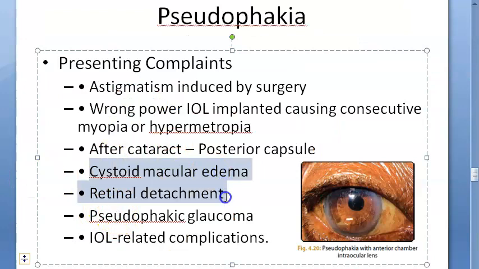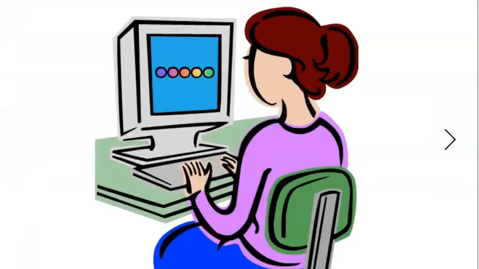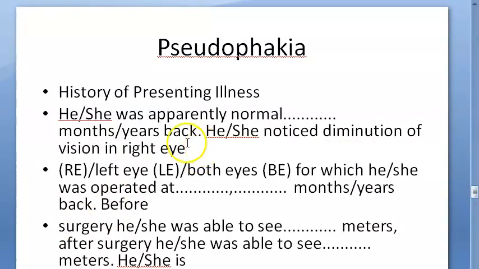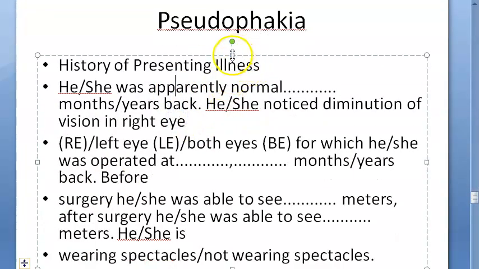Cystoid macular edema, retinal detachment. They could have come for glaucoma. Pseudophakic glaucoma is there because of the artificial lens. They are having glaucoma because of that. Okay, then IOL related complications we told you. So these could be the presenting complaints. Now what should we move on to? History of presenting illness. Okay, history of presenting illness, guys.